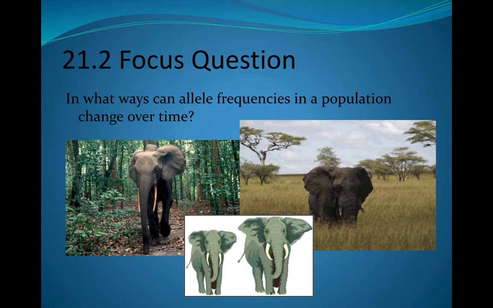One way that we learned last year, in Bio 20 or last semester for some of you, would be natural selection. And here's a great example of natural selection, where we see the African savanna elephant versus the African forest elephant. So forest, savanna, obviously. What are the pressures? Trees are narrow. There's not a lot of room to walk.